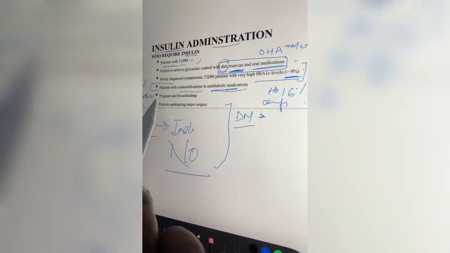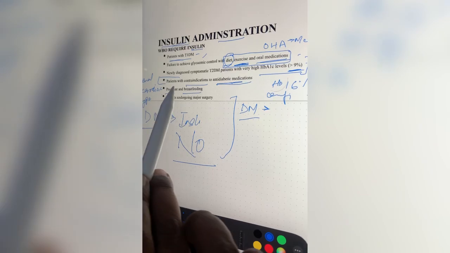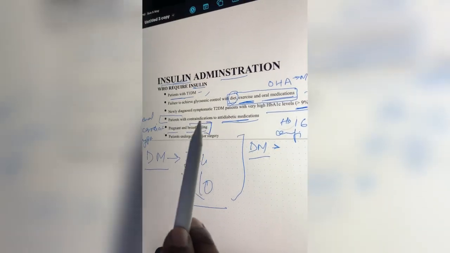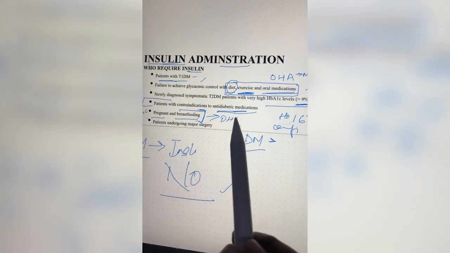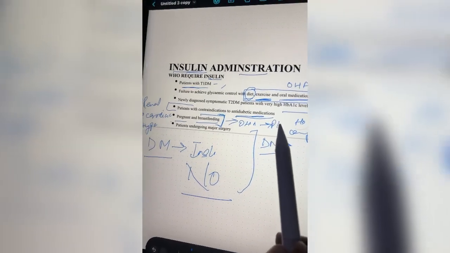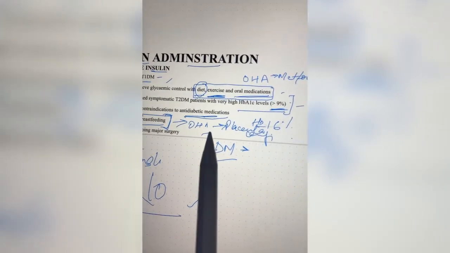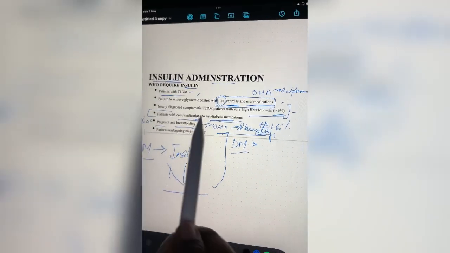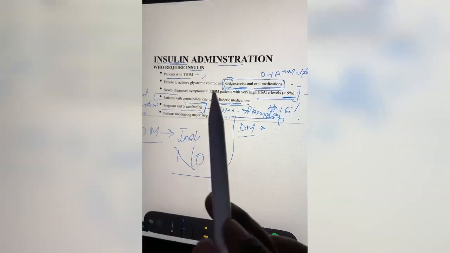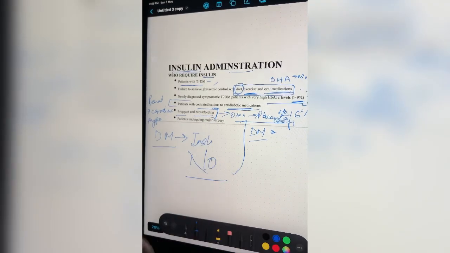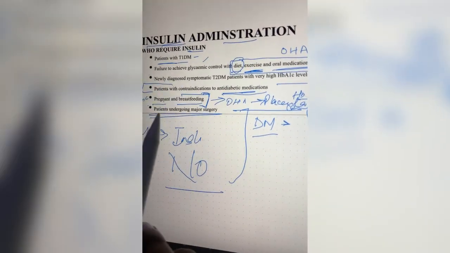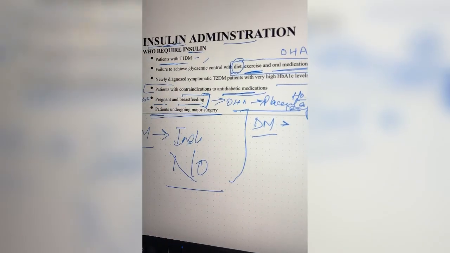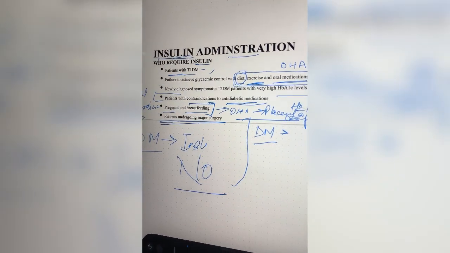If the patient is pregnant or breastfeeding, because in these two cases the OHAs can cross the placenta and hence can go to the newborn also. That is the reason why we do not give OHAs to pregnant or breastfeeding mothers. And also the patient who is undergoing a major surgery. So these are the patients who require insulin on a normal level.